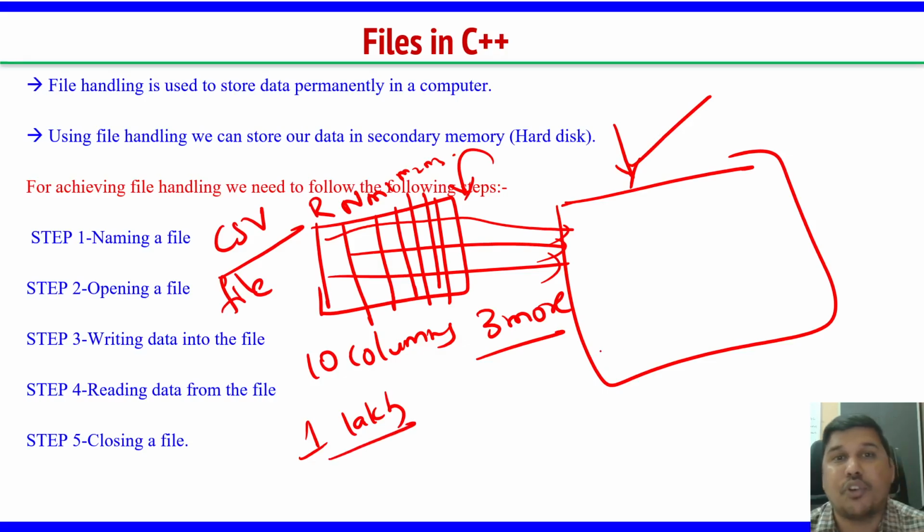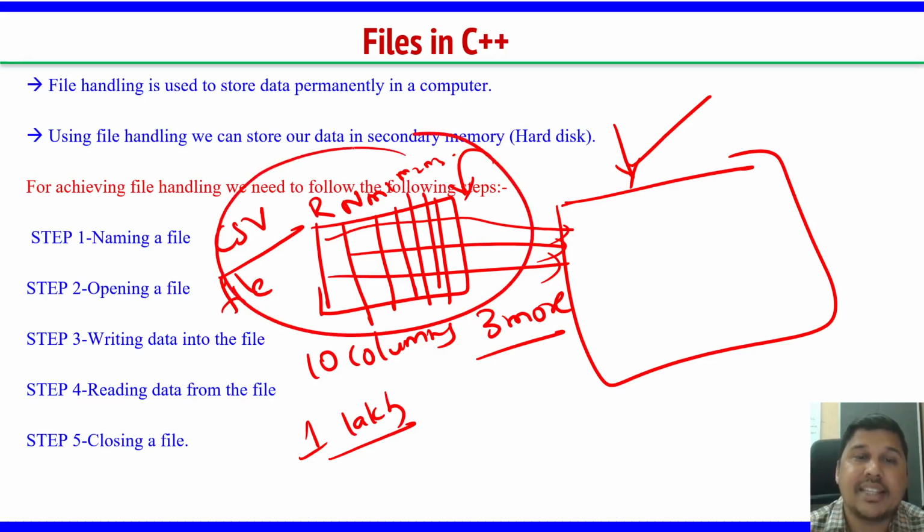It is difficult for me to do this manually by opening that CSV file. So I give this CSV file as input to a program. In this program we can write logic such that it reads all the values of each student, calculates the GPA, percentage, grade, whatever it needs to calculate, and updates the result back in the same sheet. This is also one use case of files. For this reason we can do this in C++ using the files concept.